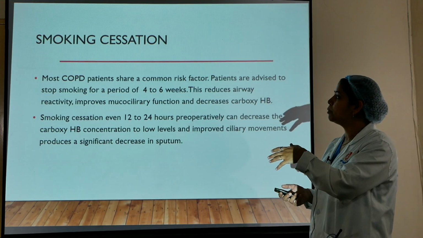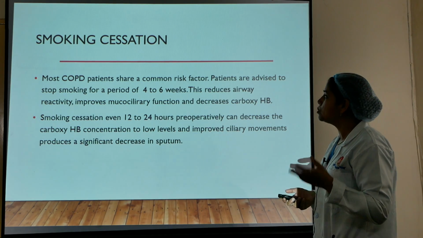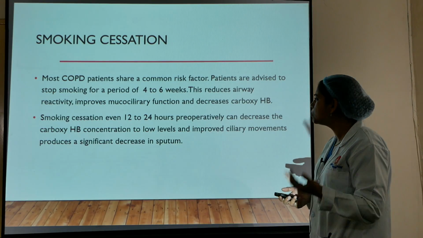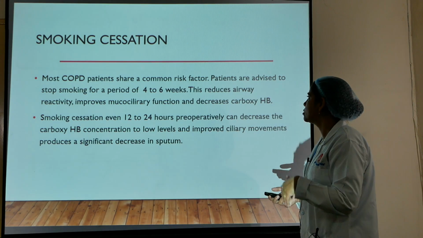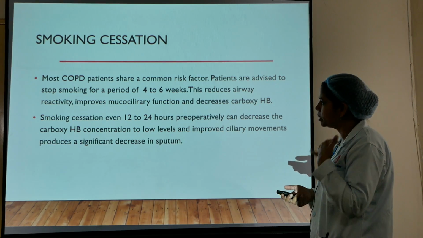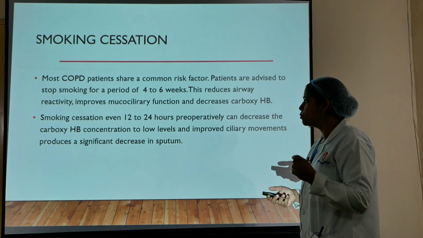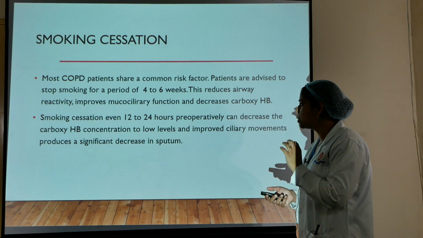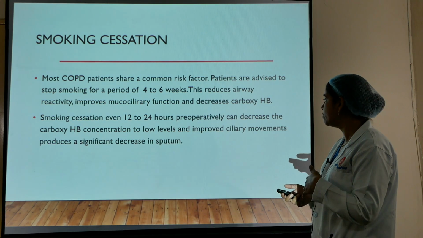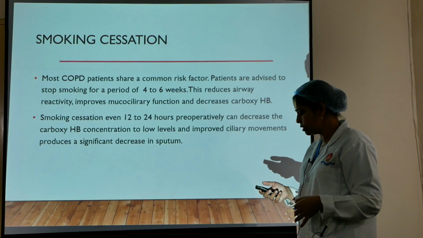Coming to a very important part in dealing with the optimization, that is the cessation of smoking. Why is it important? Most COPD patients share a common risk factor. Patients are advised to stop smoking for a period of at least 4 to 6 weeks prior to the surgery. This reduces the airway reactivity, improves mucociliary function and decreases the carboxyhemoglobin levels, thus improving the oxygen delivery to the distal tissues. Smoking cessation even 12 to 24 hours preoperatively can decrease the carboxyhemoglobin concentration to low levels, improve the ciliary movements of the respiratory tract and produce a significant decrease in sputum production.